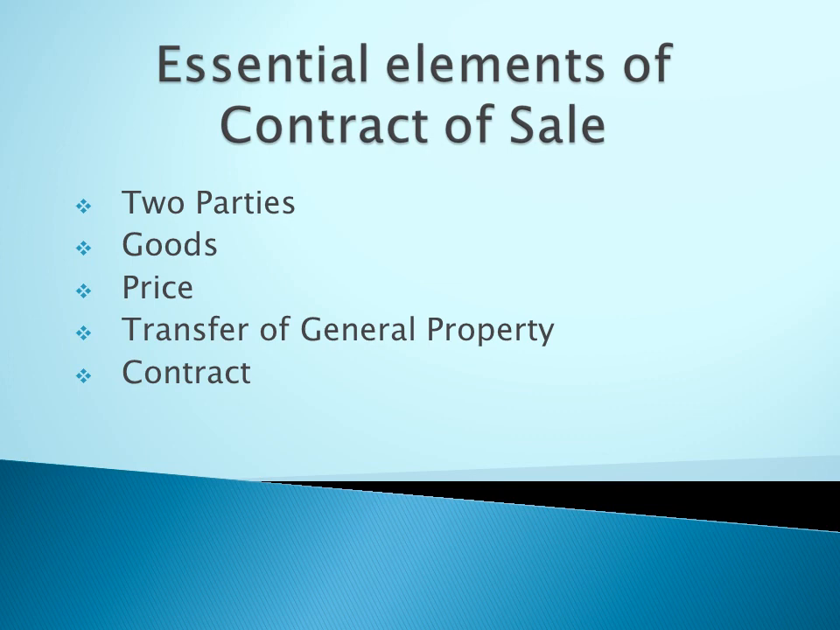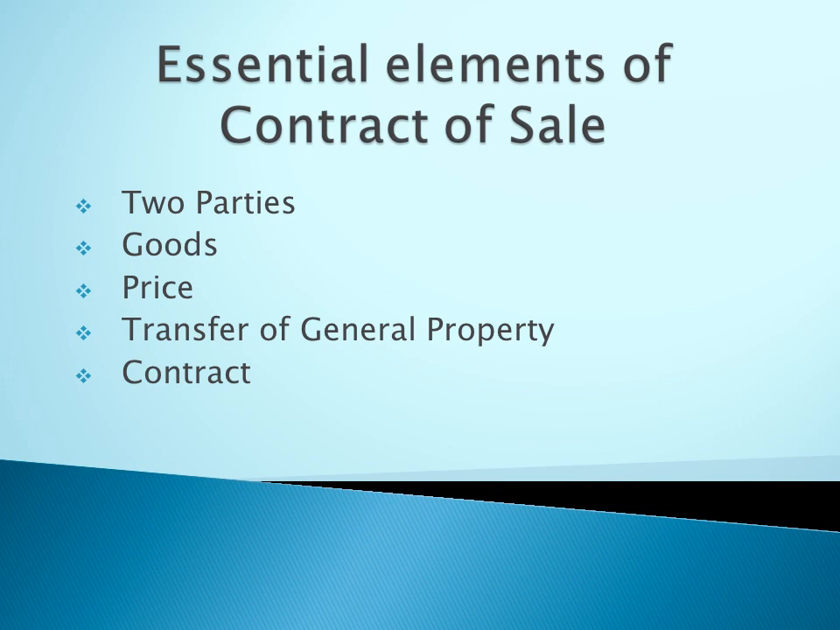And the second essential element of contract of sale is goods. Goods means the subject matter of the contract. What is the subject matter? What we transfer, the goods, the property, that is the subject matter of a contract. Contract of sale must always involve goods. Here, only movable goods can be the subject matter. In contract of sale, we consider only movable property or movable goods.